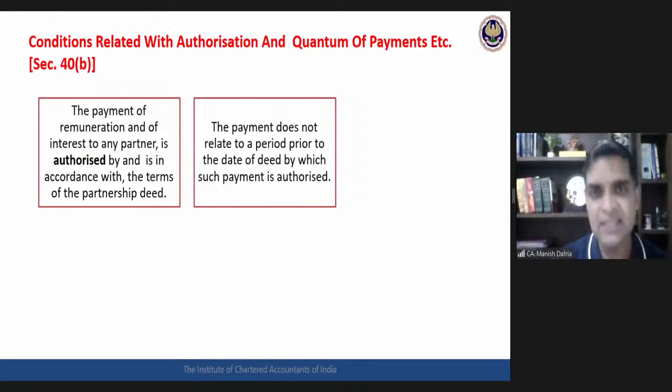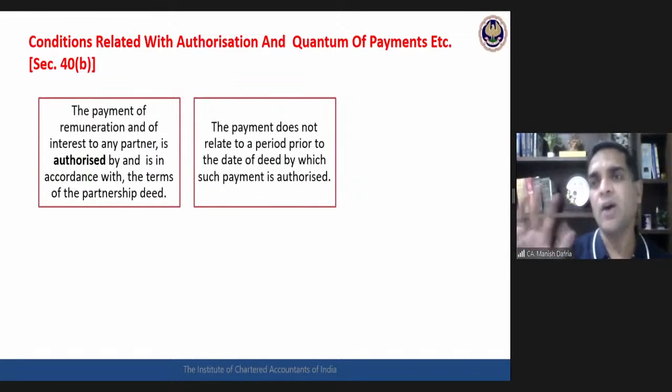But then the law says the partnership deed cannot authorize with retrospective effect. In a backdated manner, the authorization cannot be done. So payment should be authorized by the partnership deed, it should be in accordance with the terms of the deed, and it should relate to a period subsequent to the date of that particular deed.